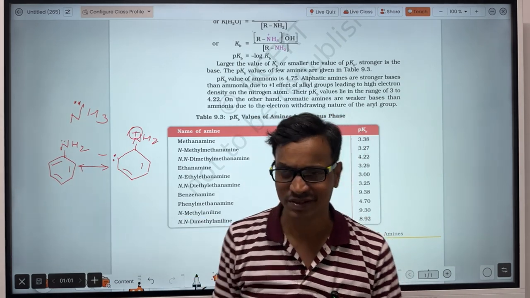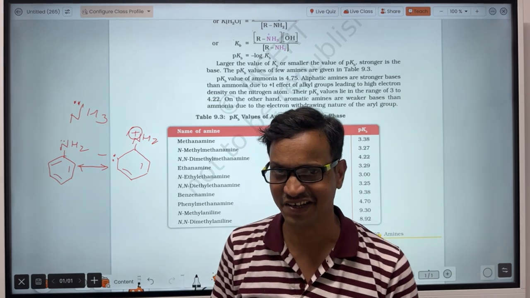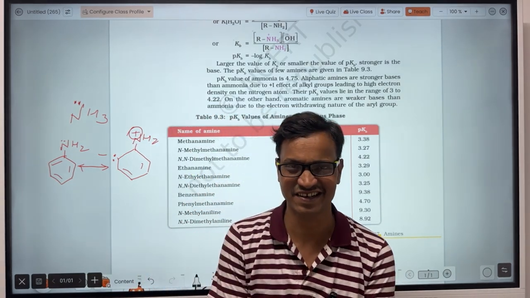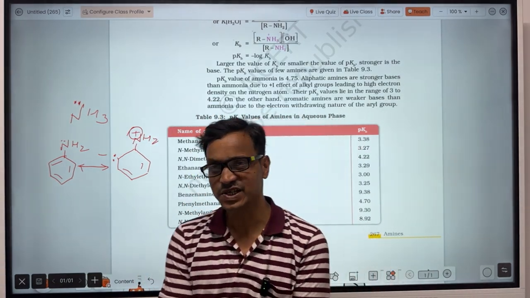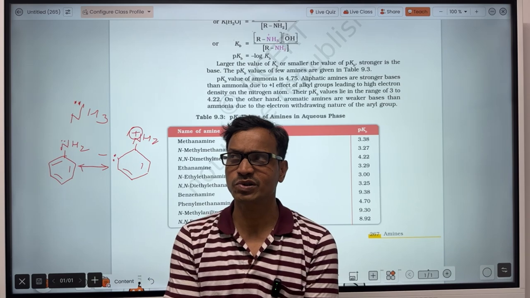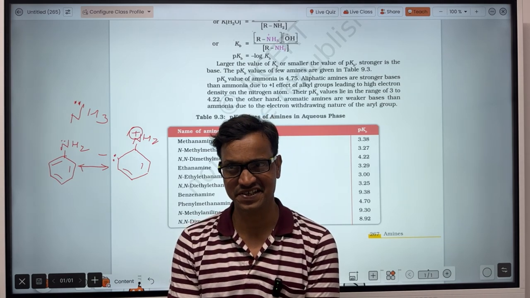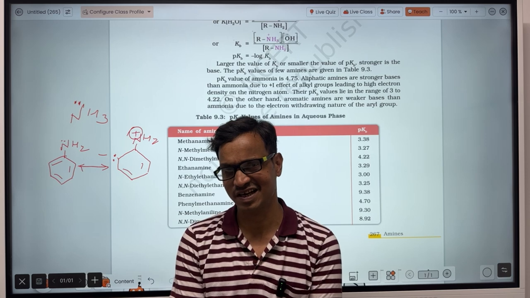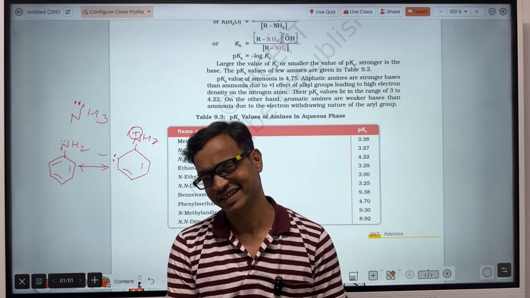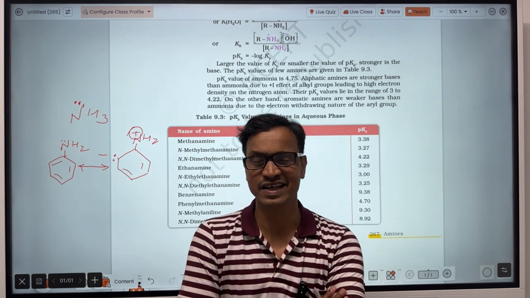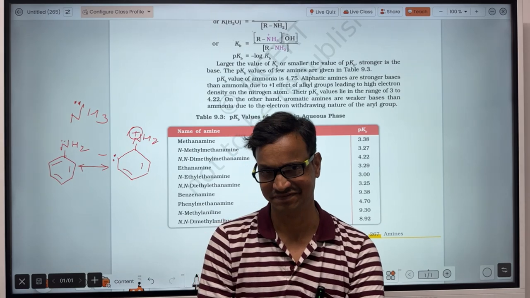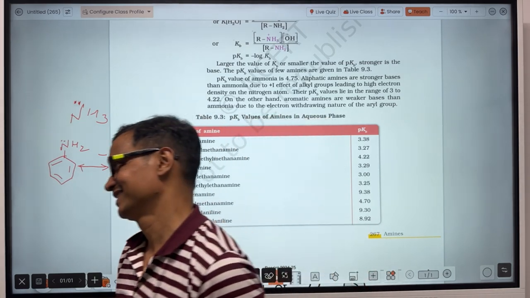And this effect is called plus R effect. So in case of aniline, electron cloud density at the nitrogen atom decreases due to plus R effect, and hence aniline is less basic than ammonia. Okay guys?